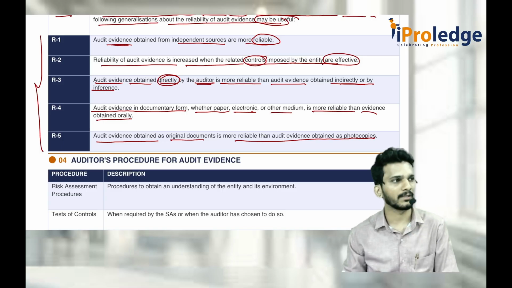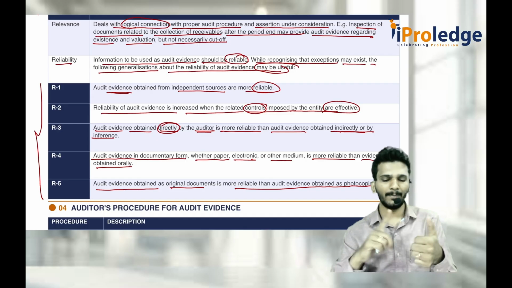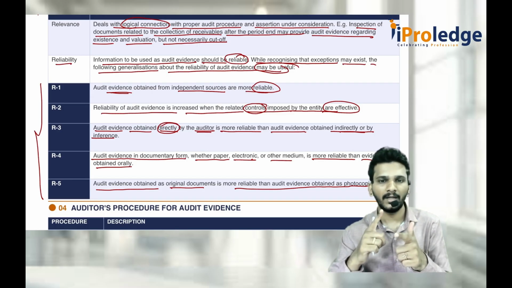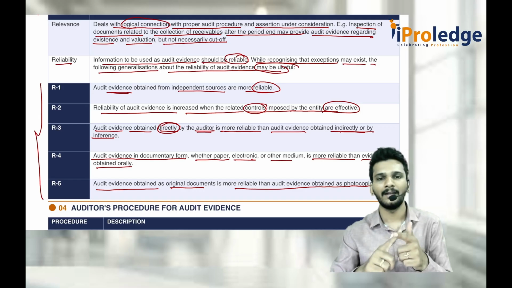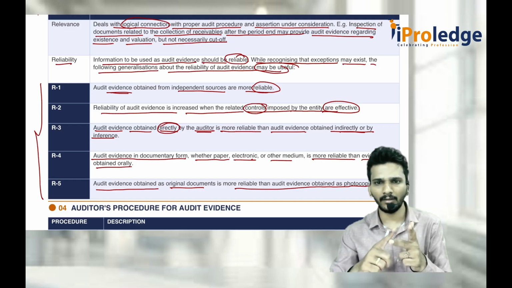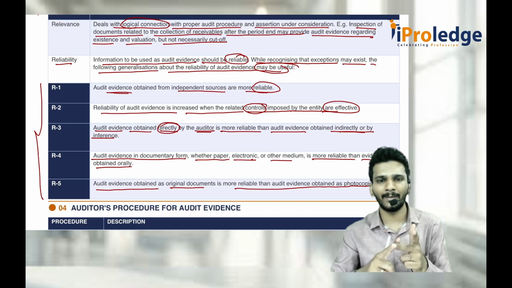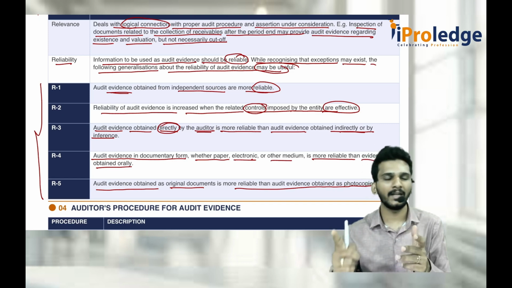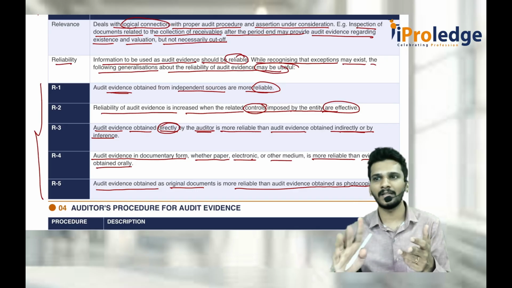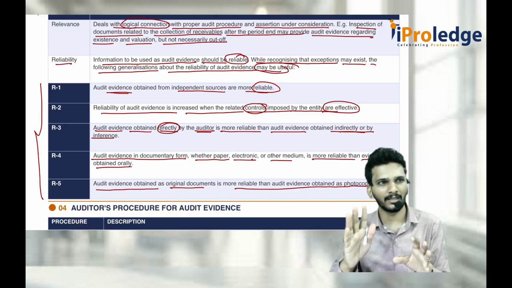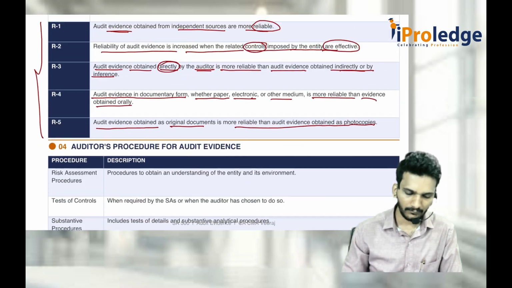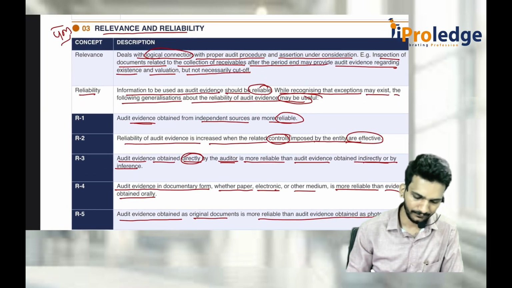You should write these 5 points. What are those 5 points? Independent sources are more reliable than dependent ones. Evidence obtained when the controls are effective is more reliable. Evidence obtained directly by the auditor is also more reliable. Evidence obtained in documentary form is more reliable. Evidence obtained from original documents rather than Xerox copies is more reliable. There are 5 points. You should remember that. You can even summarize that also. 5 points, important.